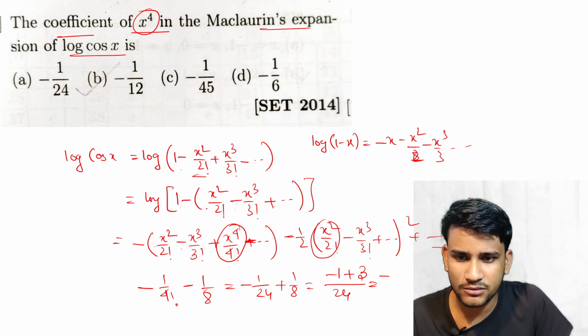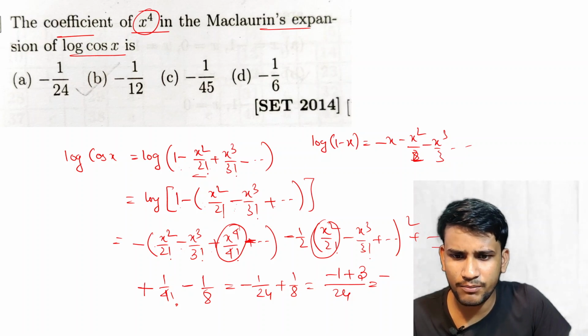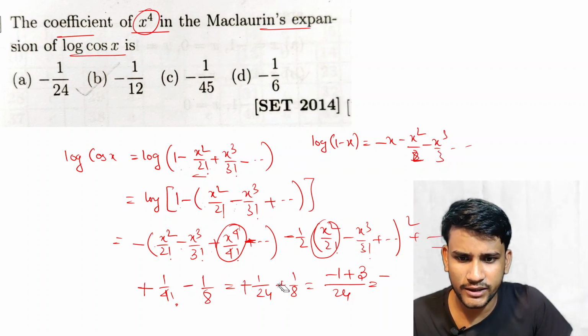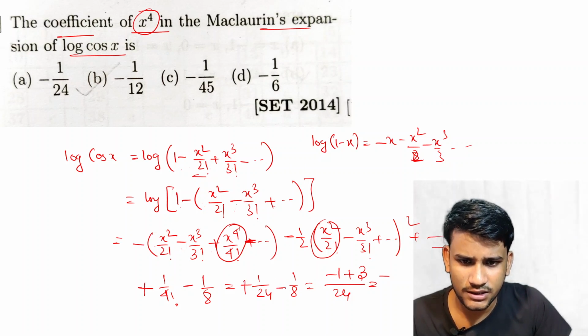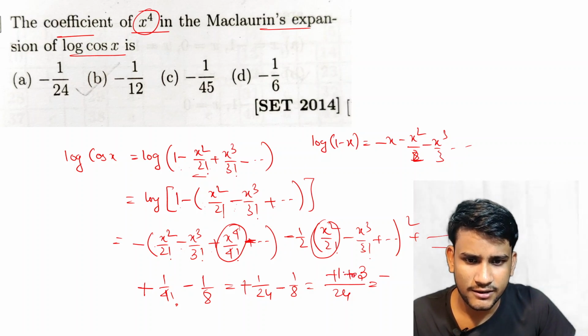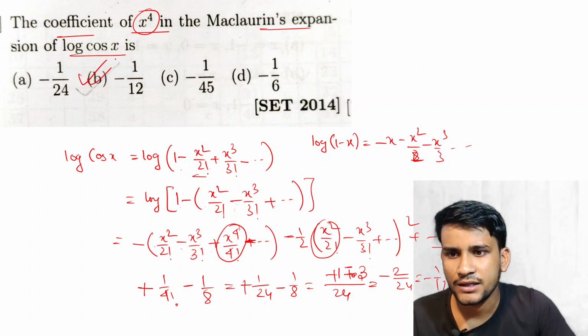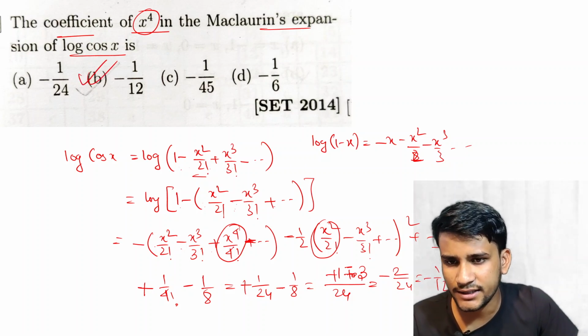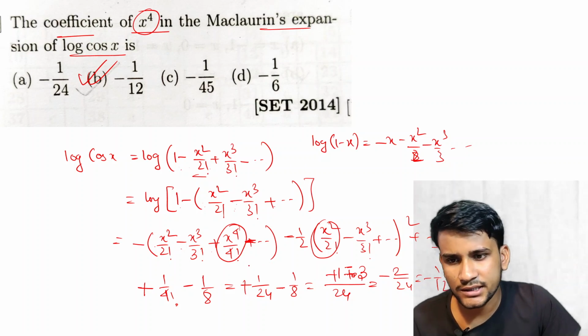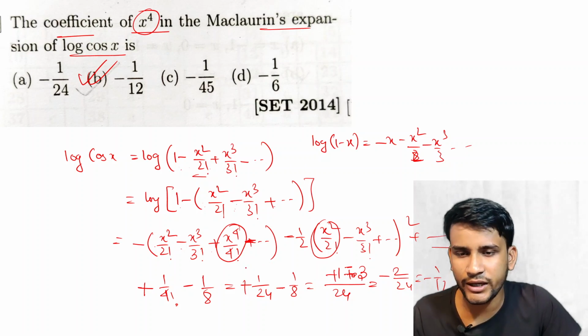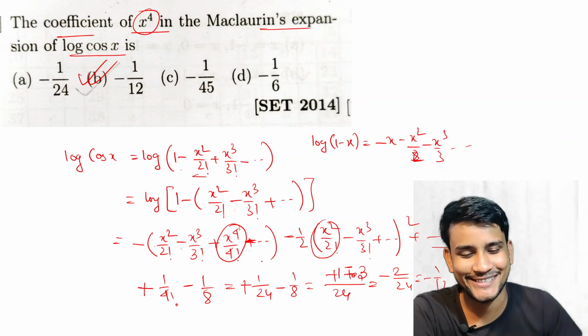If we take minus common, then minus plus minus, I think this will be plus, and this is minus. So minus 2 by 24 minus 1 by 12, this is the answer, okay. You just check once the plus and minus terms, I think it will be the correct answer.